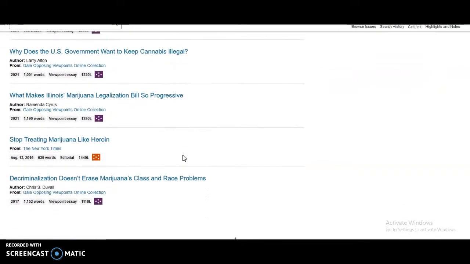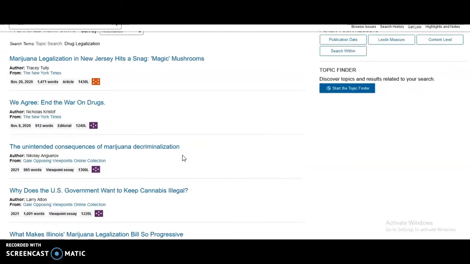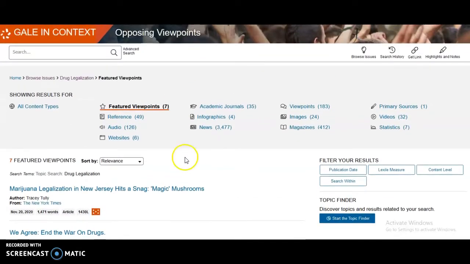Now we can see the full list of sources within that section. Again, to go back to the home page, we can click on drug legalization in the breadcrumbs.